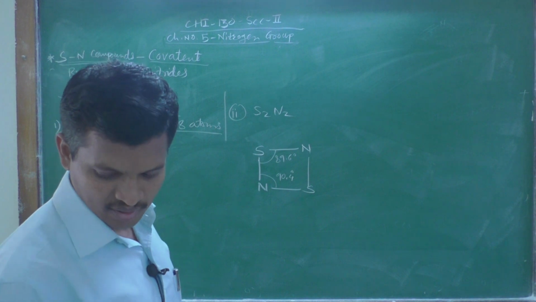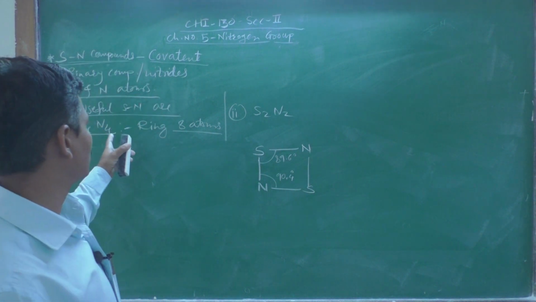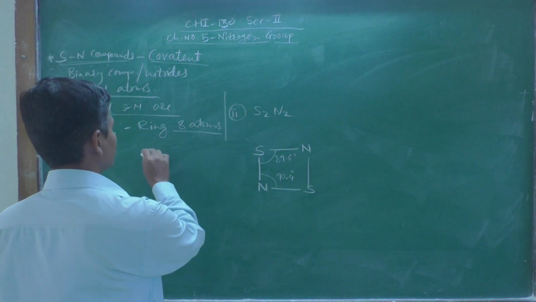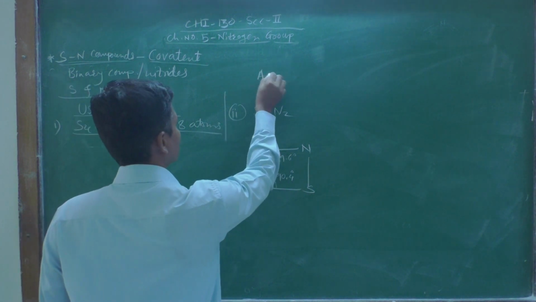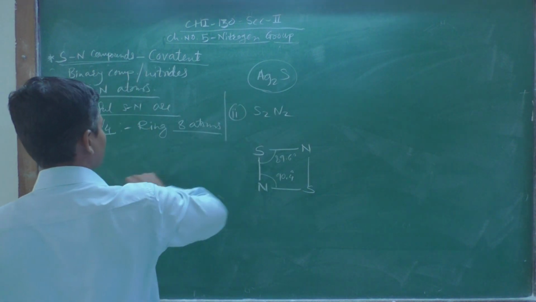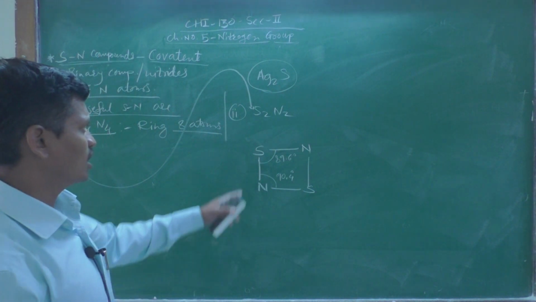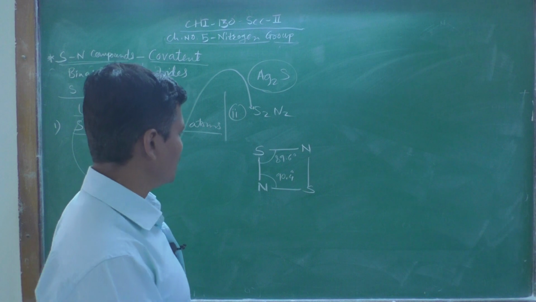Okay. So how is it formed? When S4N4 compound is passed over silver wool, that is Ag2S, silver sulphide, okay, when S4N4 units are passed over silver, then it results in S2N2, that is disulfur dinitride. Okay. And the last